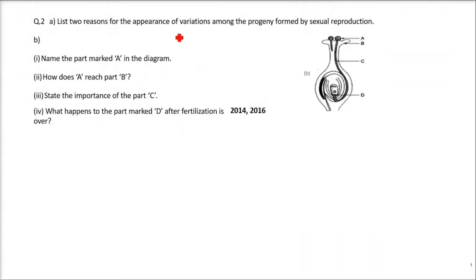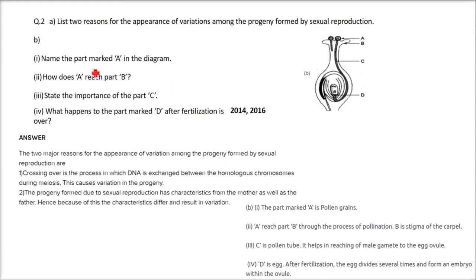List two reasons for the appearance of variations among the progeny found by sexual reproduction. This is the first question, then we'll take the other part also, which is the second part. So let us go along with the first part. When there is sexual reproduction, what are the two reasons for appearance of variation? Why is the progeny, or the next generation, having a different appearance?